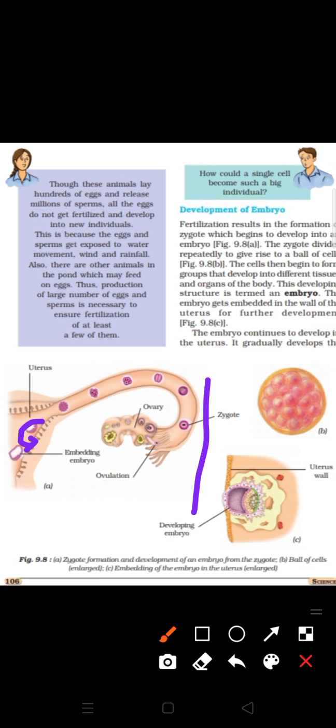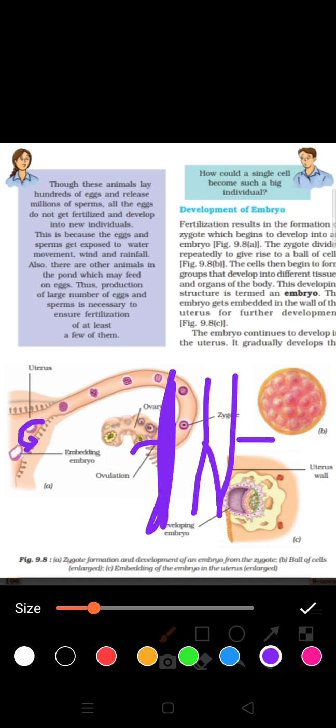In the uterus wall, those who remember from the last video, I told you about the endometrium, mesometrium and ectometrium. The endometrium is the innermost layer of the uterus, and the ova generally implants itself, or is embedded, in this endometrium. Embedded means dhas jana, in the wall of the uterus.